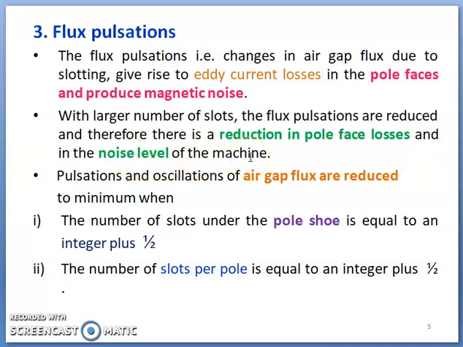If the designer chooses a large number of slots, eddy current losses will be less, and even the noise level in the machine is also less. And whatever pulsation and oscillations of air gap flux are there, to reduce that, the designer may choose the number of slots by following these rules. The number of slots under the pole shoe is equal to an integer plus half. This is one condition. Second, the number of slots per pole is equal to an integer plus half.